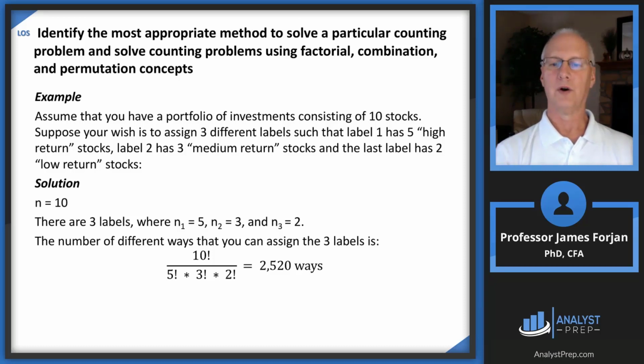And so all we're going to do to figure out how many different ways we can assign those 3 labels is take the 10 factorial in the numerator and then divide by the lowercase n's. The n in the numerator is the uppercase N, and the n's in the denominator are the lowercase n's. So 5 factorial times 3 factorial times 2 factorial. So that's 2,520 different ways. Now, clearly, the Institute doesn't want you to do 2,520 ways of arranging these stocks, but it gives you a sense of all of the possibilities, because those 10 stocks might be appropriate for, let's say, 5 different clients, but you need to rearrange them in 5 different ways.